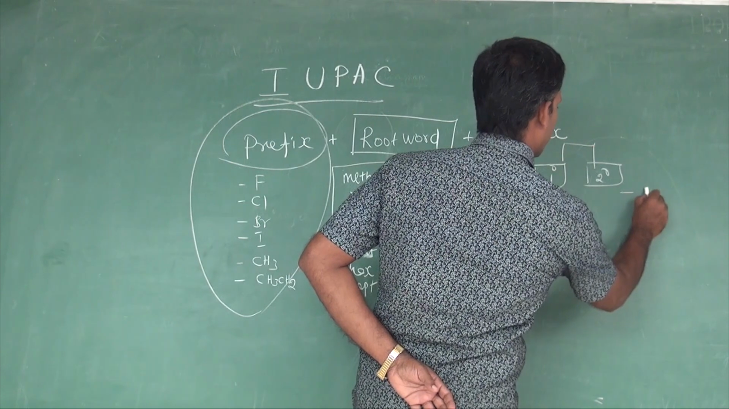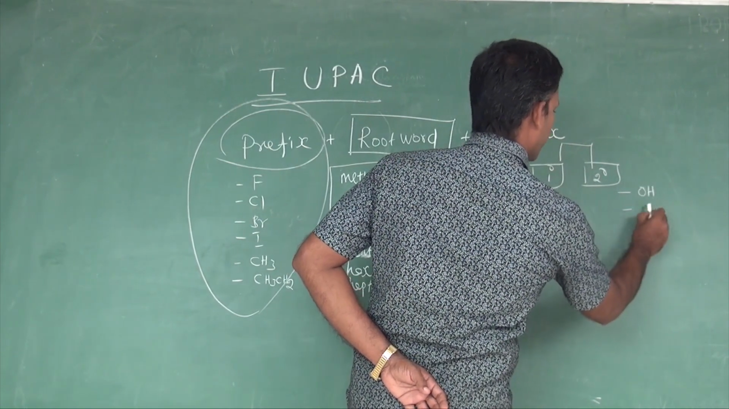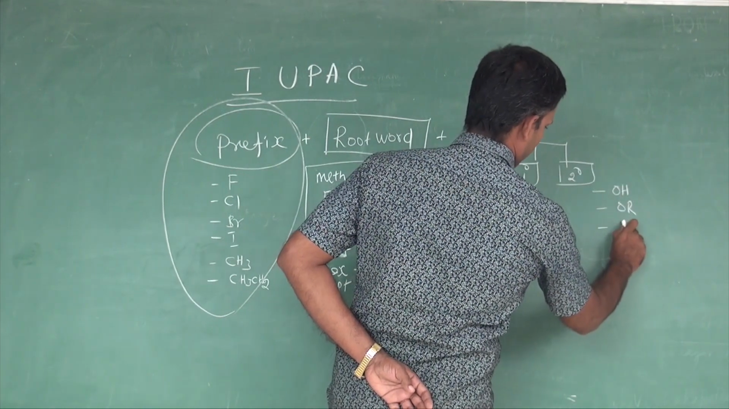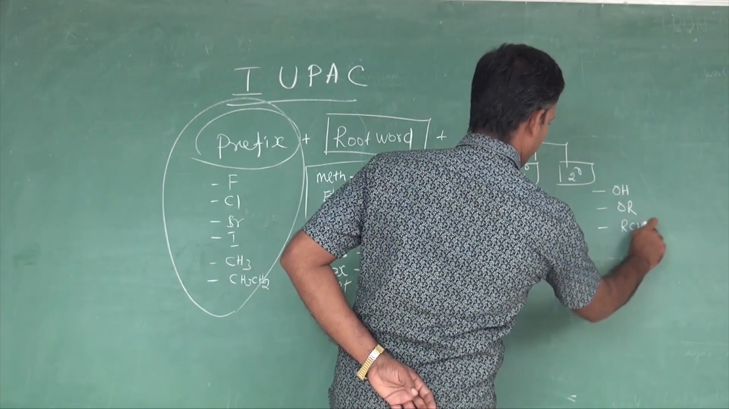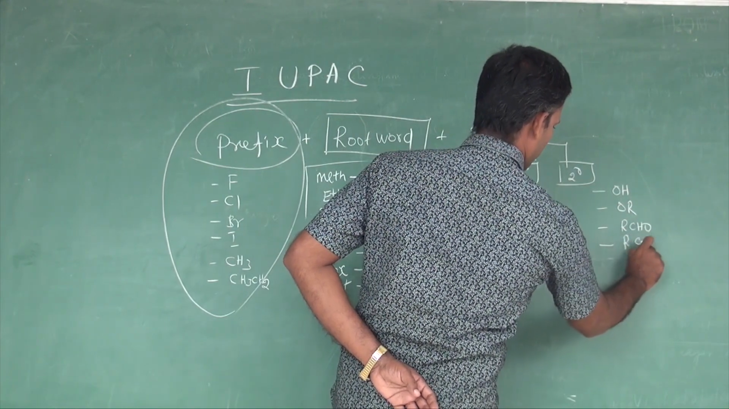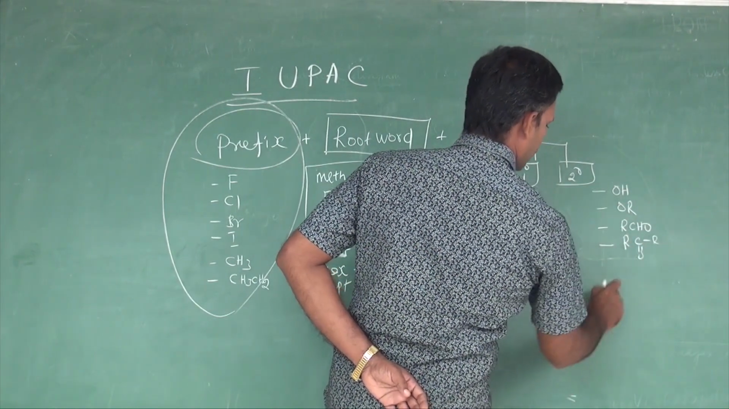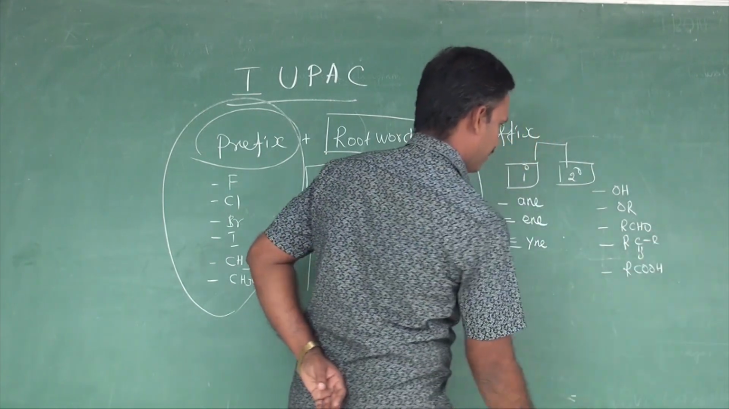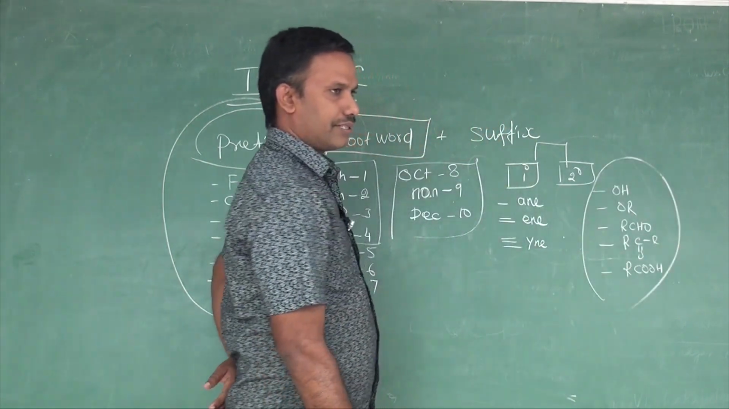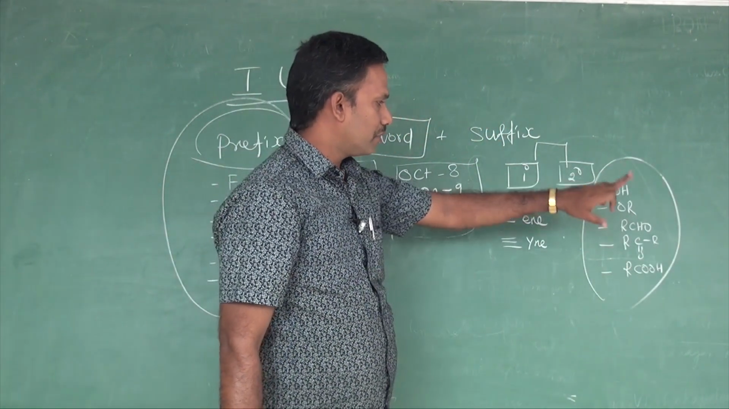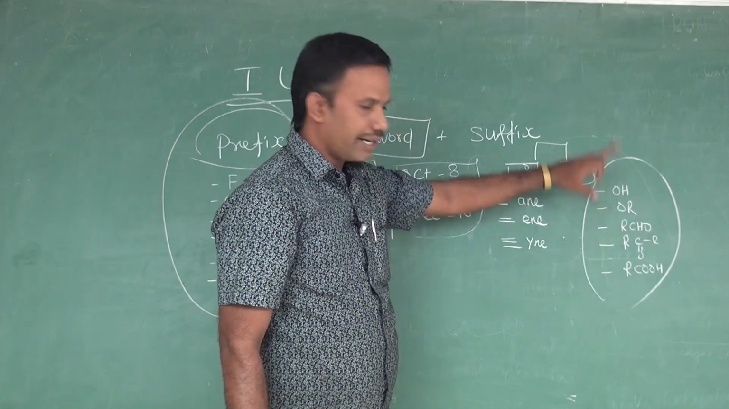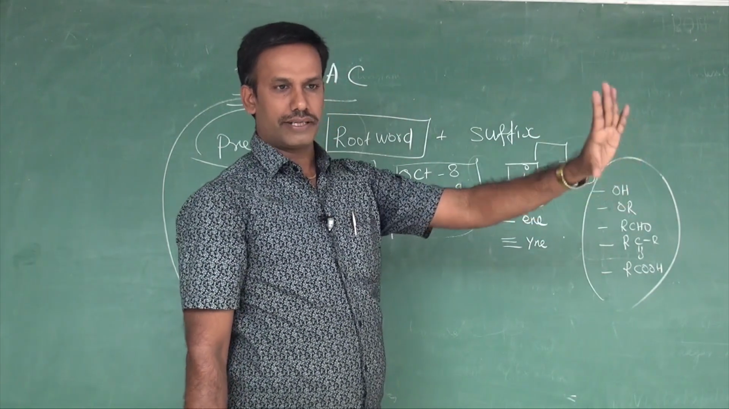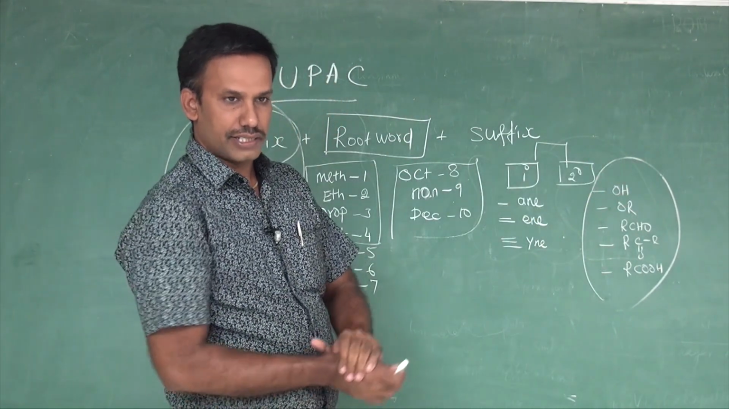The familiar functional groups are OH, the alcoholic group, then ether, OR, then aldehyde, CHO, that is RCHO, ketone, RCOR, then acid. Not only these, there are many. For example, these are basic functional groups: alcoholic functional group, ether functional group, aldehyde functional group, keto functional group, acid functional group. All functional groups come under the category of secondary suffix.